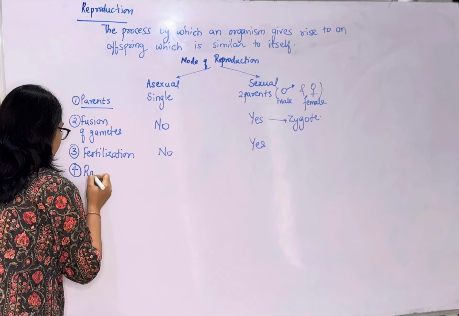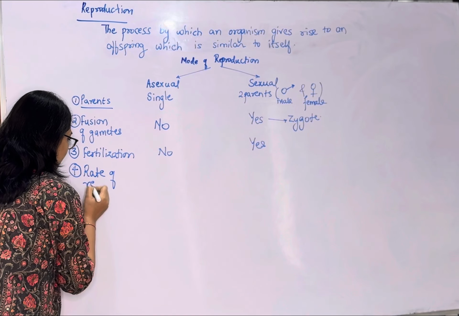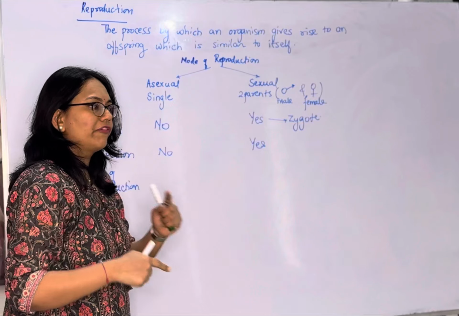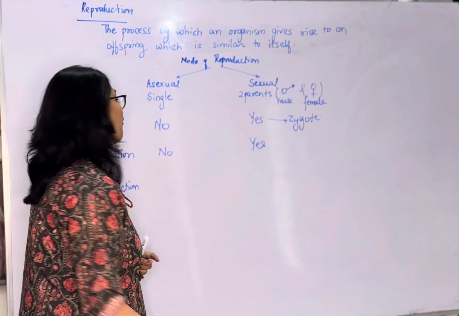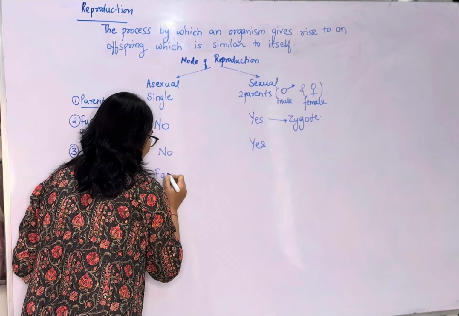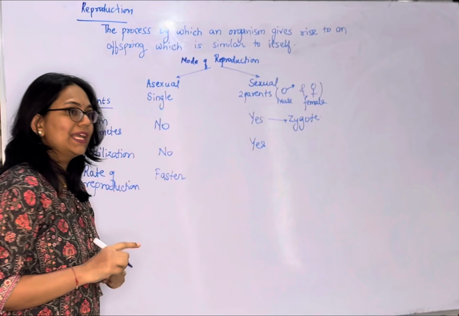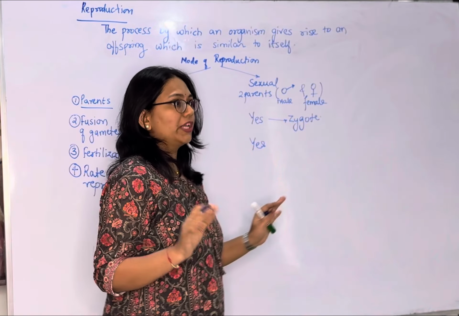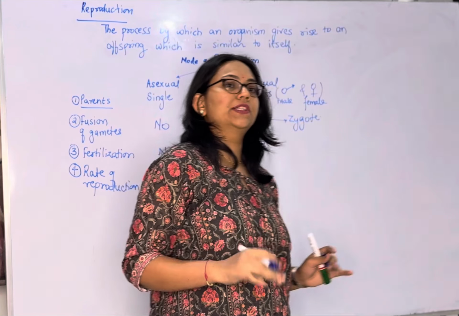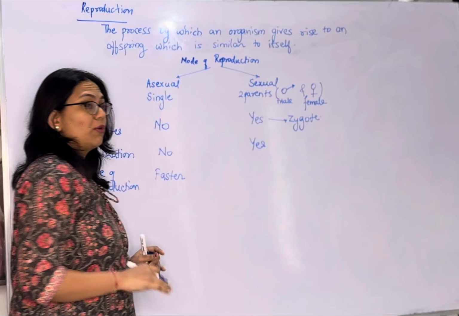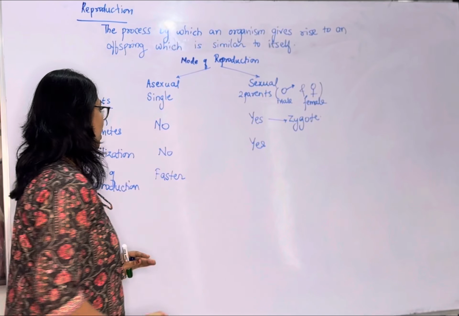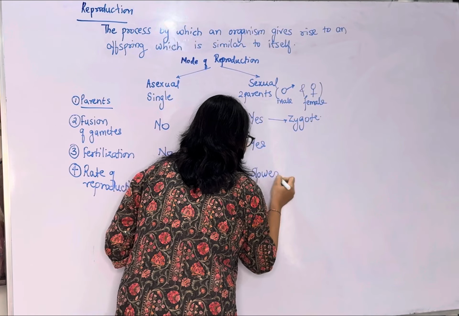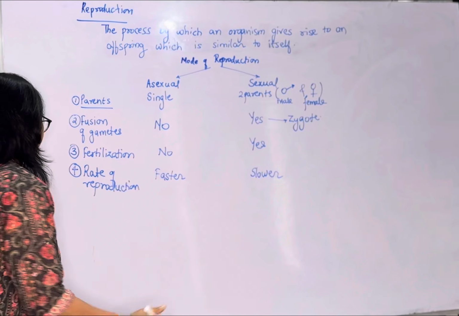So the rate of reproduction in case of asexual reproduction, if you see it after a day, after 2 days, you will find there is faster growth, and that's why in asexual reproduction, the rate of reproduction is faster. Whereas in sexual reproduction, a very good example can be humans or the elephant, which can take almost 2 years to give birth to the young ones. So here, comparatively, the rate of reproduction is lower.